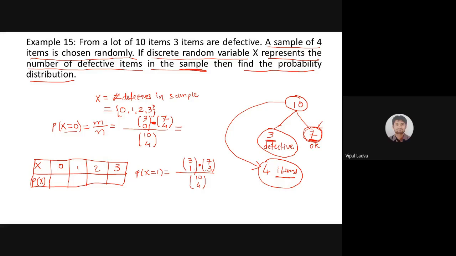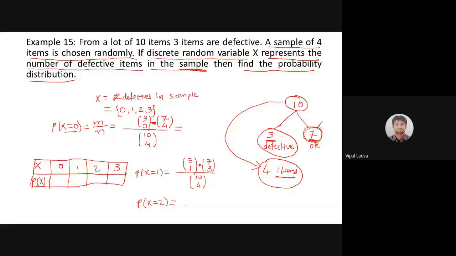Who said it? It's Pranjuli. Yes. Sorry sir, it's Pranjali. Yes, the values will keep changing according to the values of x, in the numerator only. The denominator will remain the same. Now Pranjul will help me. What should be the probability that x equals 2? Yes Pranjul, please go ahead.